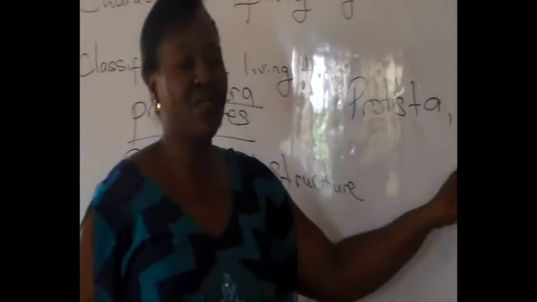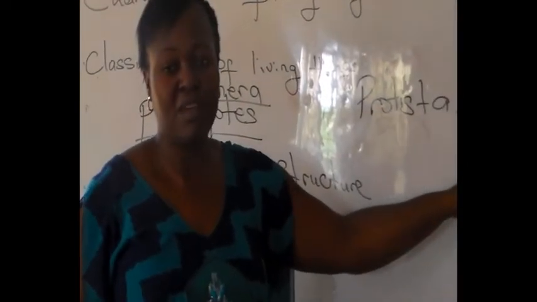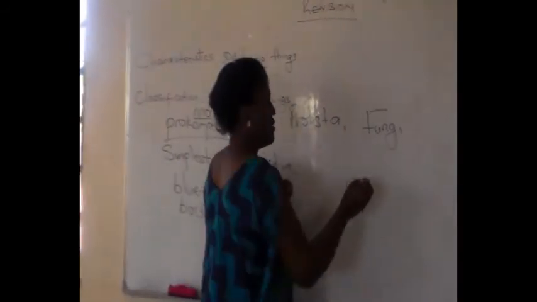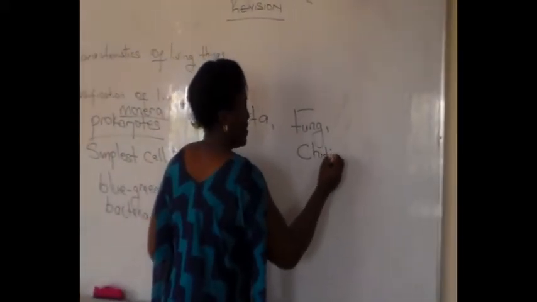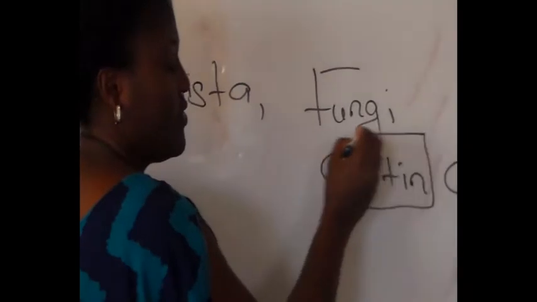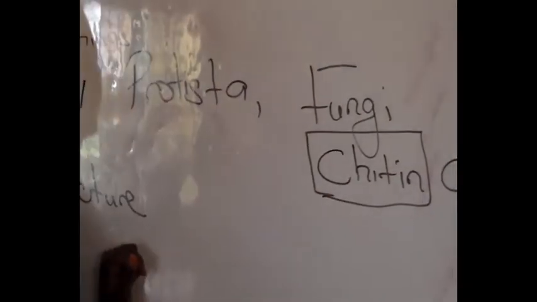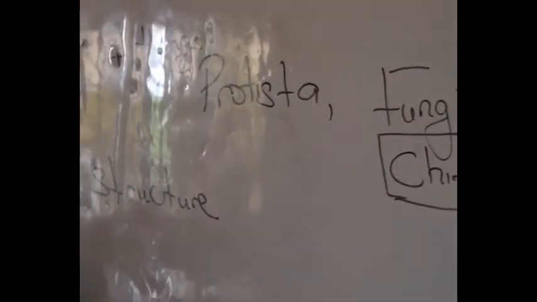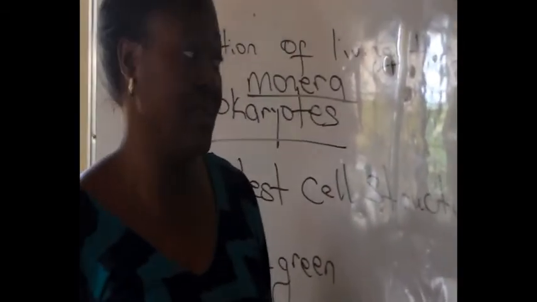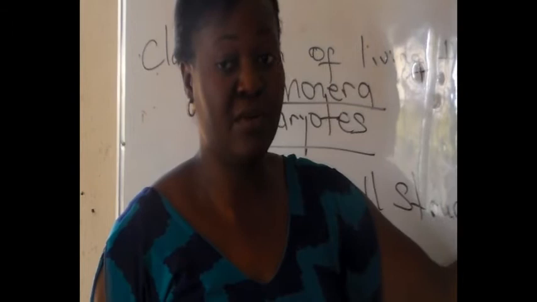Not only is it multicellular, it has a cell wall. But the difference is that the cell wall is called the chitin cell wall, made of chitin. Not only that, it does not have chloroplast like plants, even though plants have a cell wall.